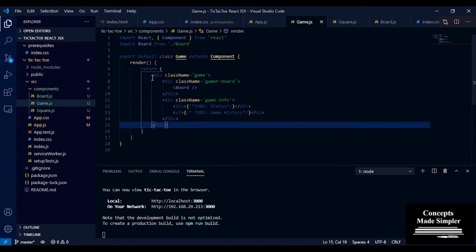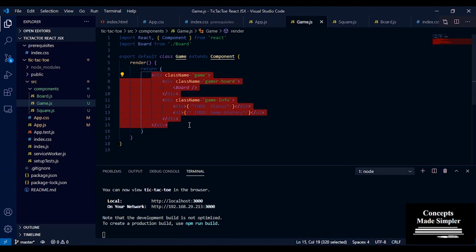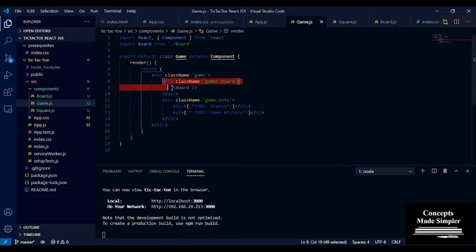So I want to see a div with the class name of game, inside which I want to see another div which has a class name of game board, and it has a board component inside of it. And I need another div with the game info inside of it. Now this is a class-based component, and we'll be working on our square.js, and we're going to be